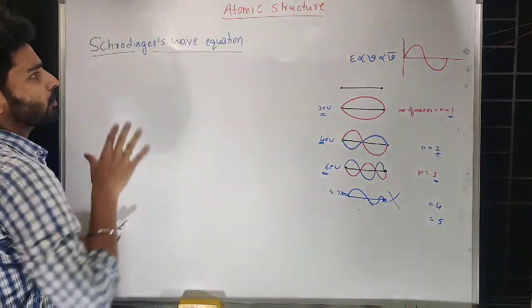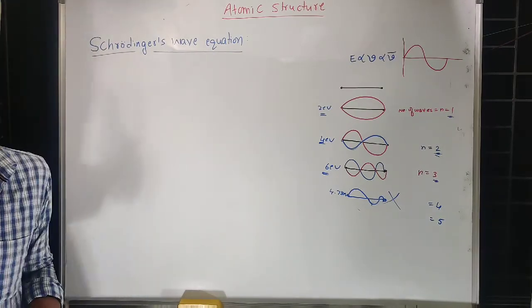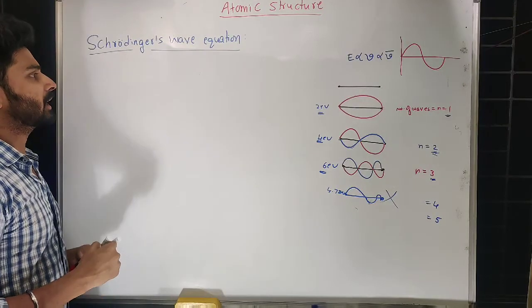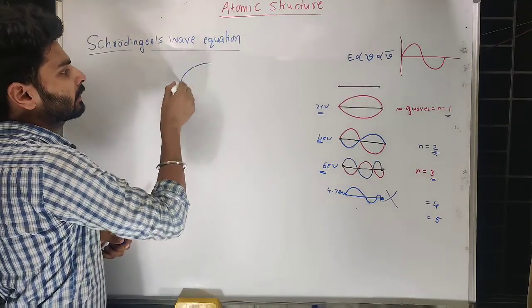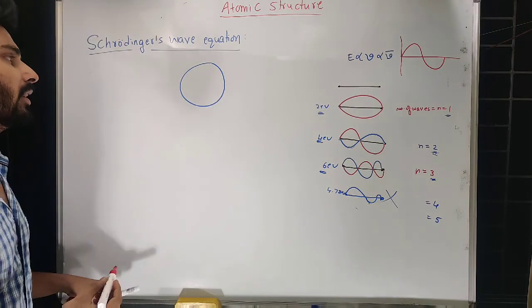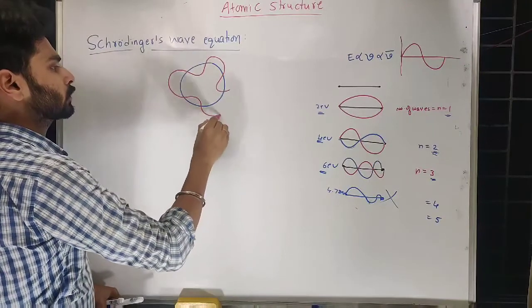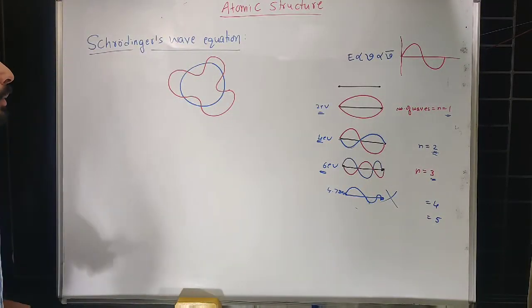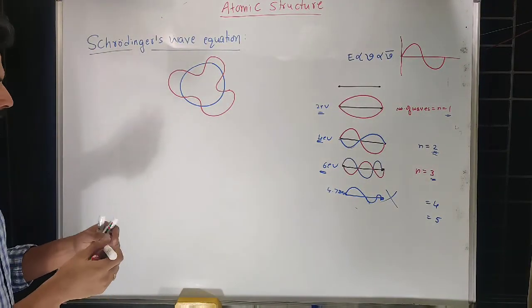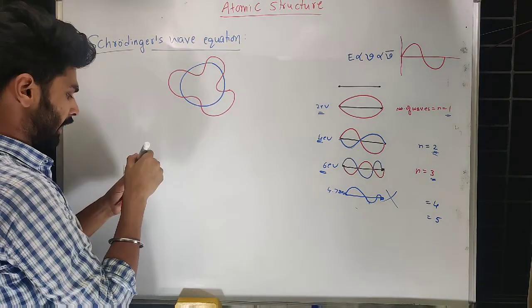The same thing we are going to understand inside the atom also. Unlike the guitar string, here we have to understand wave nature in a three-dimensional way, circularly moving but in three dimensions, like this. Definitely it is very difficult to understand, but if you closely look at this, how many waves got created here, you can check that.